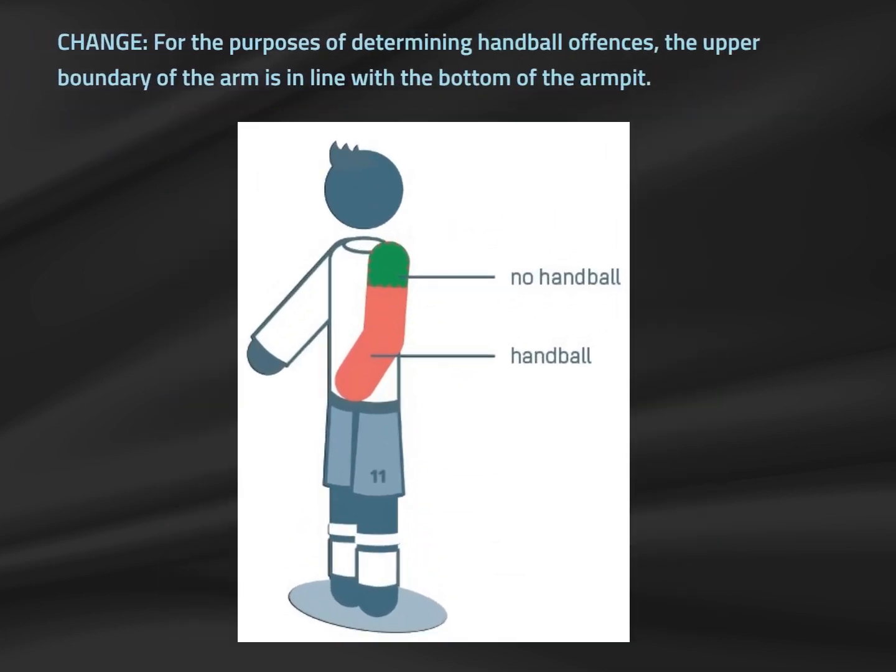Probably the biggest edit this year is the absolute clarification of where on the arm contact must be for a handling offense to occur. IFAB has clearly defined the boundary of the arm to be even with the bottom of the armpit, or, for a more concrete and relatable demarcation, the t-shirt line. If considering a handling offense, the ball must make contact below this line. Anything above that line is not considered to be a handling offense and should not be called. This is a pretty black and white definition from a body well known for creating gray areas.